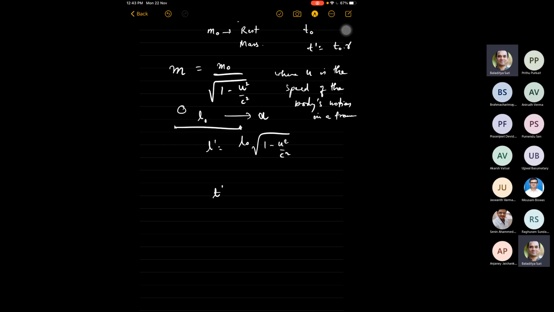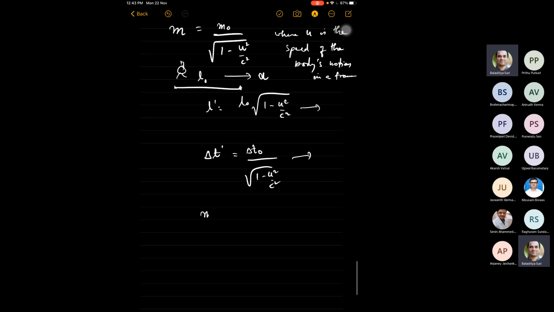And if you have a clock which is moving, if you have an interval delta t naught, which is the clock's fundamental time, delta t prime will be delta t naught divided by square root of 1 minus u squared by c squared. Okay, this is length contraction, this is time dilation, and similarly the m of a body, when at rest the mass is m naught, this also goes like this. Okay, now that already, yeah, go on.